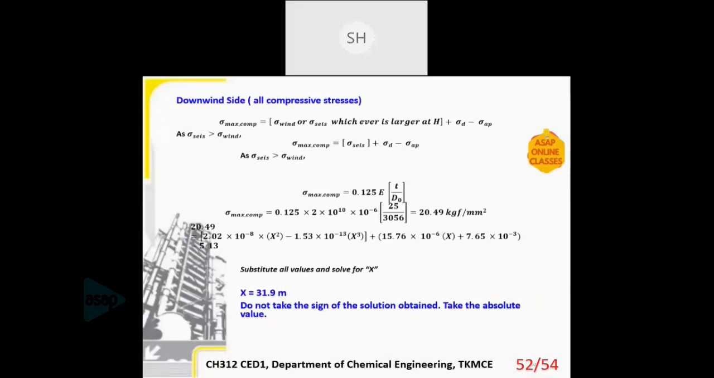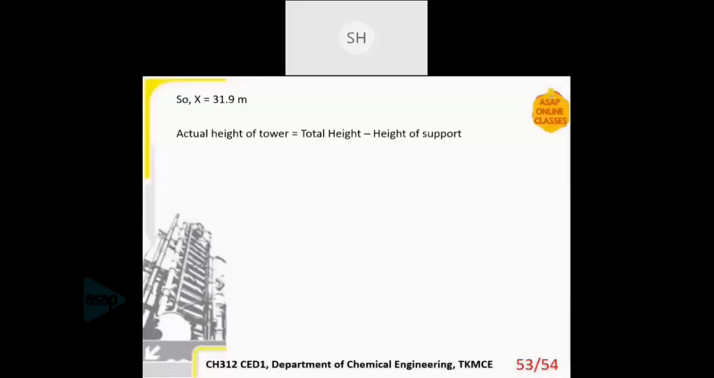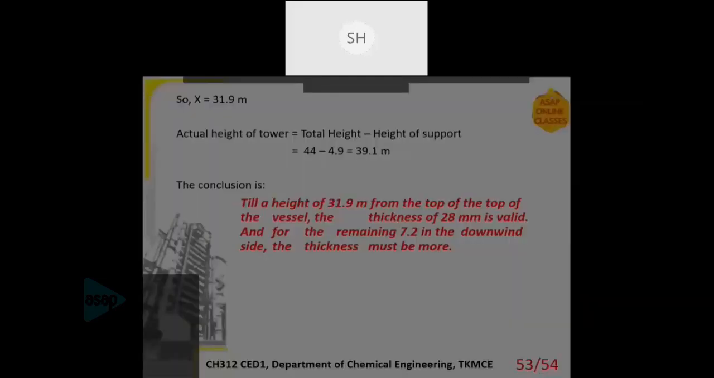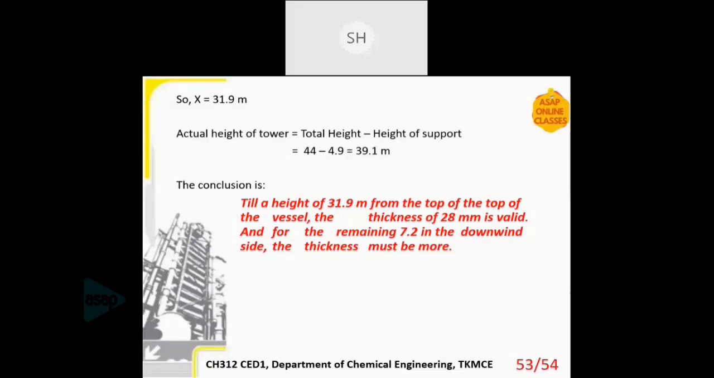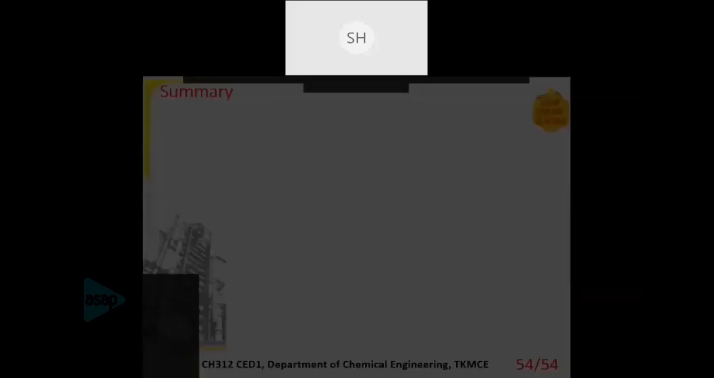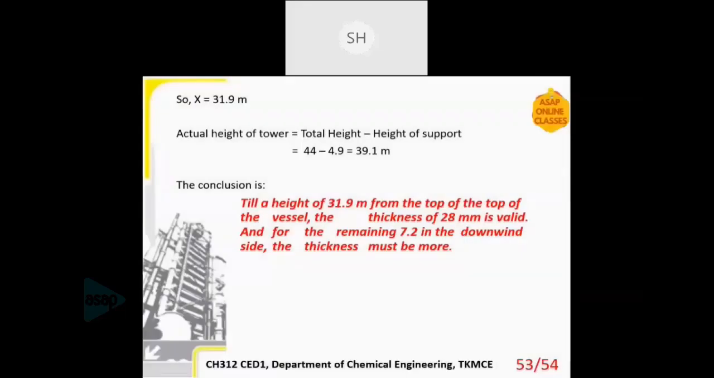Now, what is the conclusion? We have two values, 129 and 31.9. So what value to proceed with? That is in the conclusion part. We have to take the smallest value of the X obtained. For that, the actual height of the tower, I mentioned, is the total height minus the height of the support. The support height was already given in the question as 4.9. So the height is 39.1.